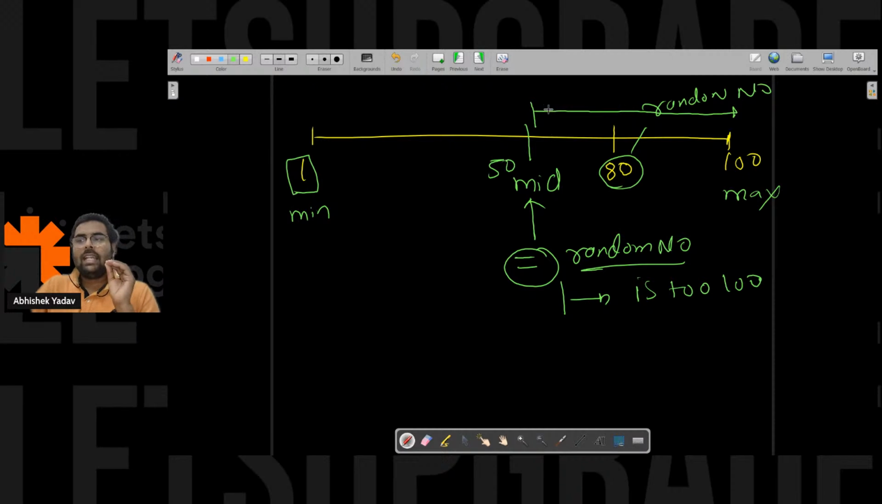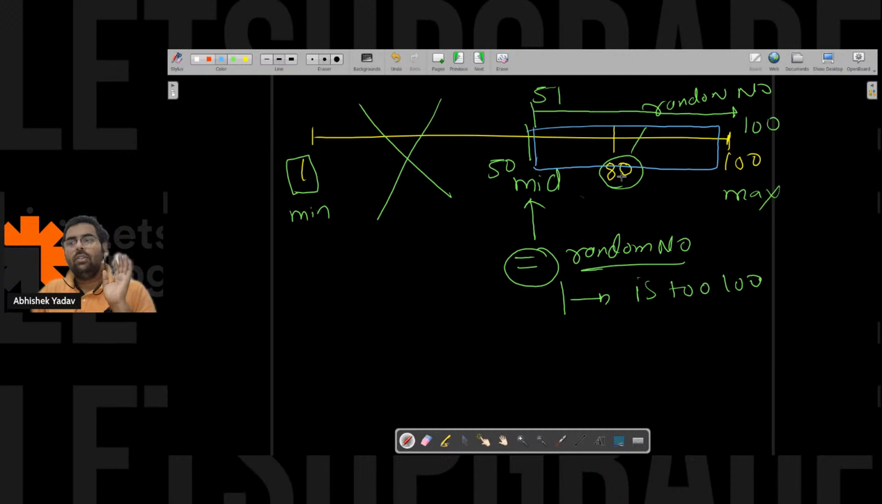So the number will lie in this range, that is 51 to 100, right? There is no need to do the check in this part. So what you will do, you will say, hey, now I will do the searching in this part here.